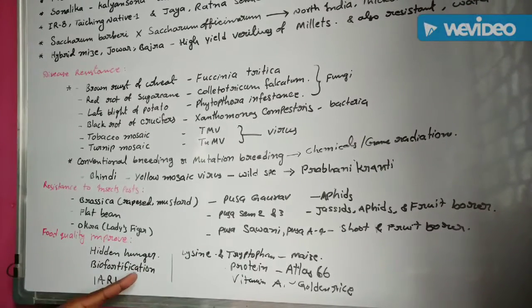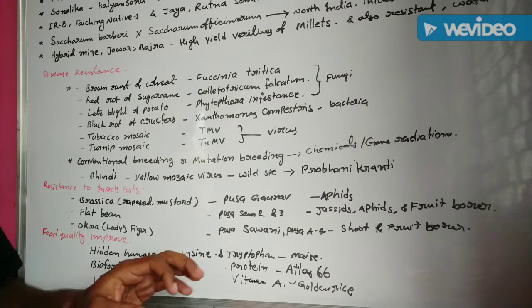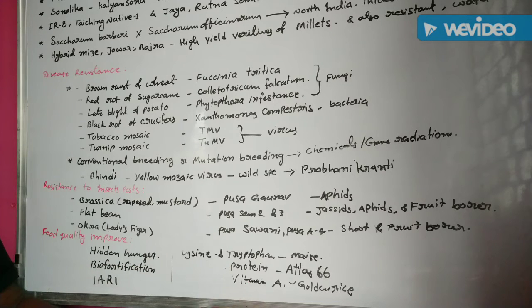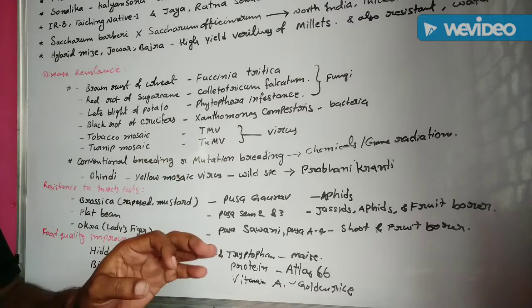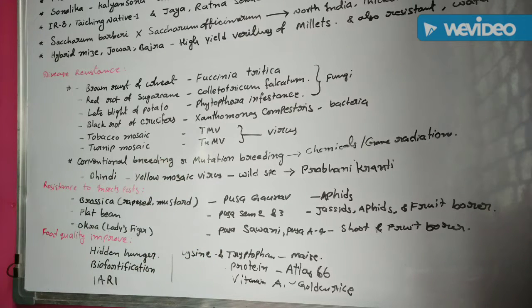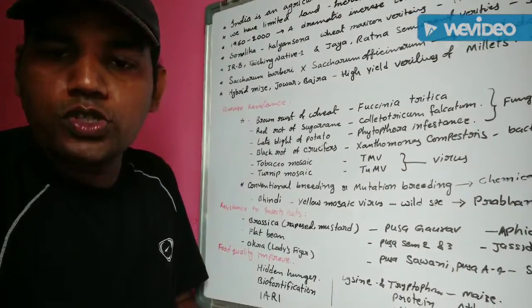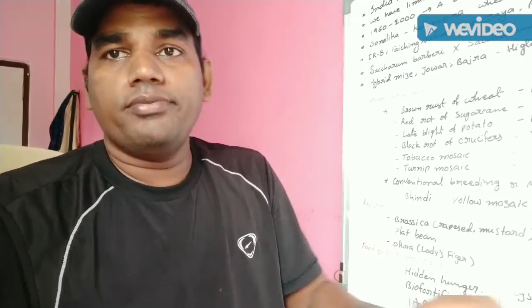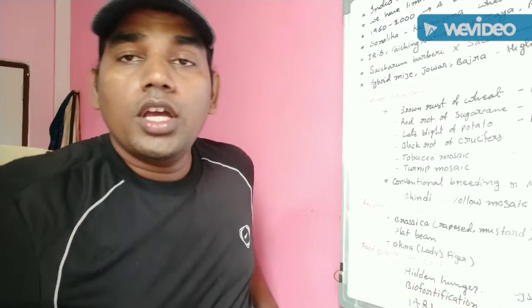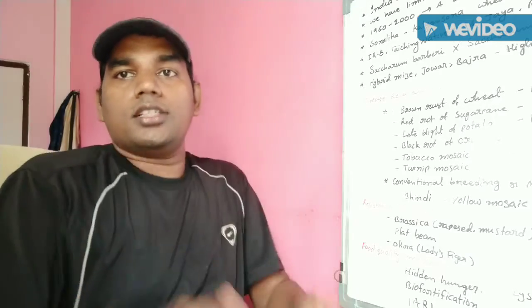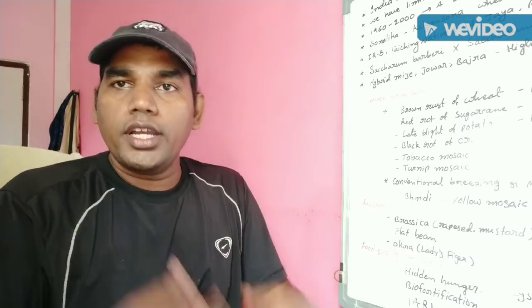Next one, protein enriched beans. Protein enriched beans are also released by the Indian Agriculture Research Institute, like broad bean, lablab, French bean and garden pea. These are the different types of foods whose quantity and quality are improved with the help of the plant breeding process, and which also increase yield in our agriculture fields in India.